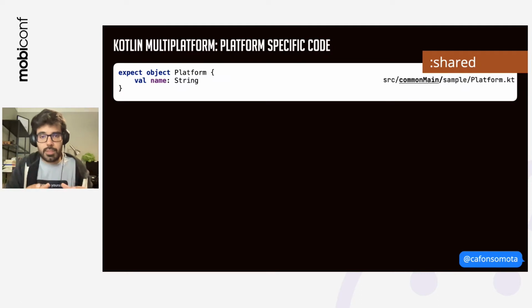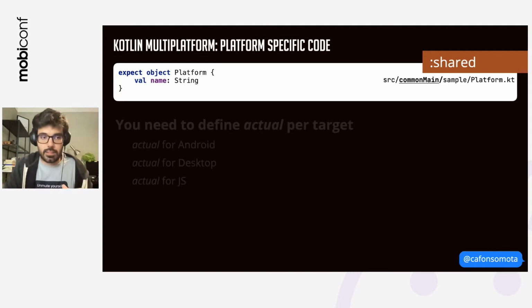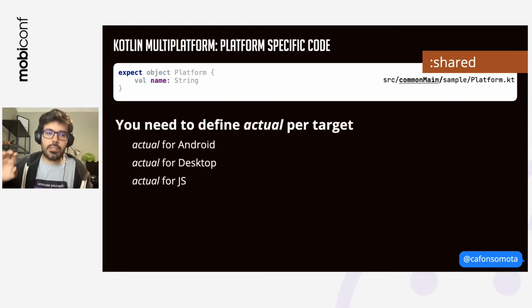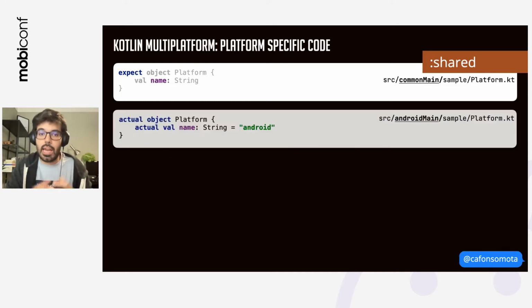As we saw in the talk before, if you want to define something that's going to be platform specific, you've got a folder inside your KMP project or KMM, Kotlin Multiplatform Mobile, and you use the keyword expect, and then you're going to say, okay, I expect someone to define what name is. And in this case, we want name to depend on the platform at hand. So if we're running on Android, we want name to be Android. So actually, what name means in Android, it's Android.